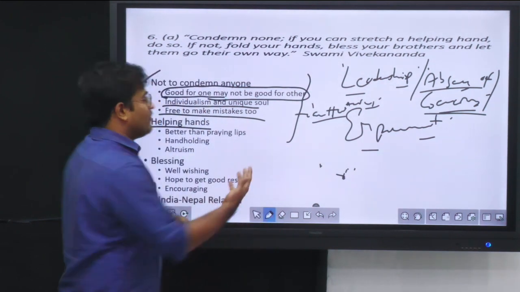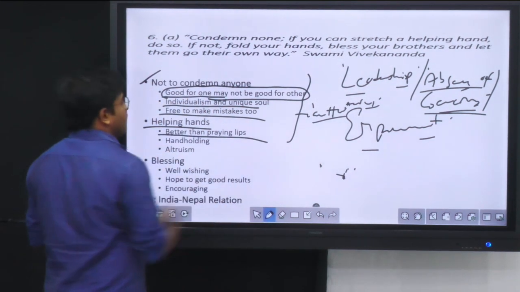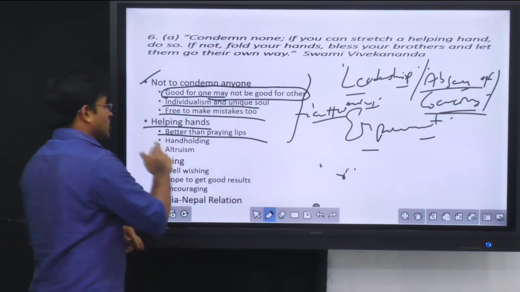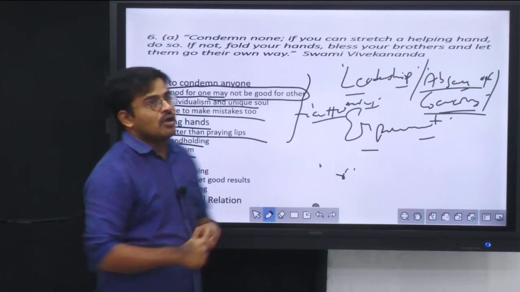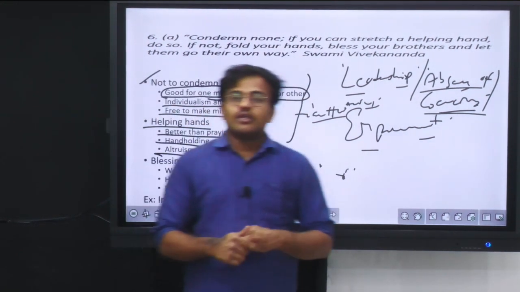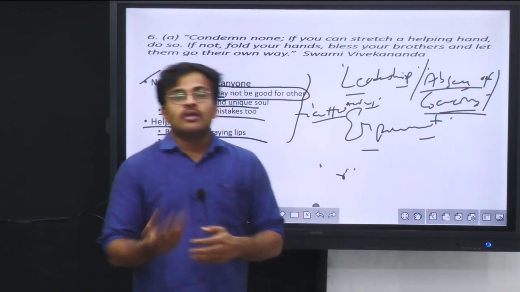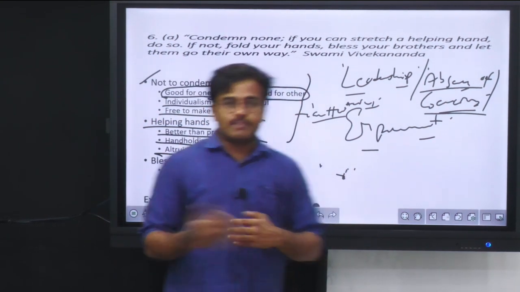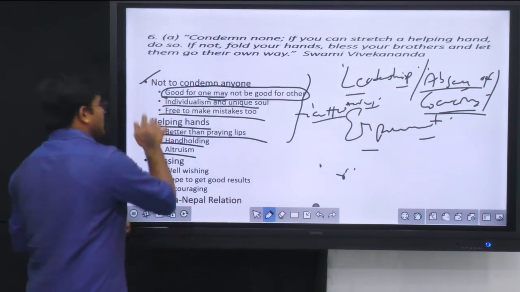Here, Swami Vivekananda's idea: helping hands are always better than praying lips. Along with that you can mention hand holding and altruism. Even though the person is taking a different path from the one that you have suggested, there also you should try to help him, because you should try to do the best that you can for another person. So that way you can write that helping hands are better.